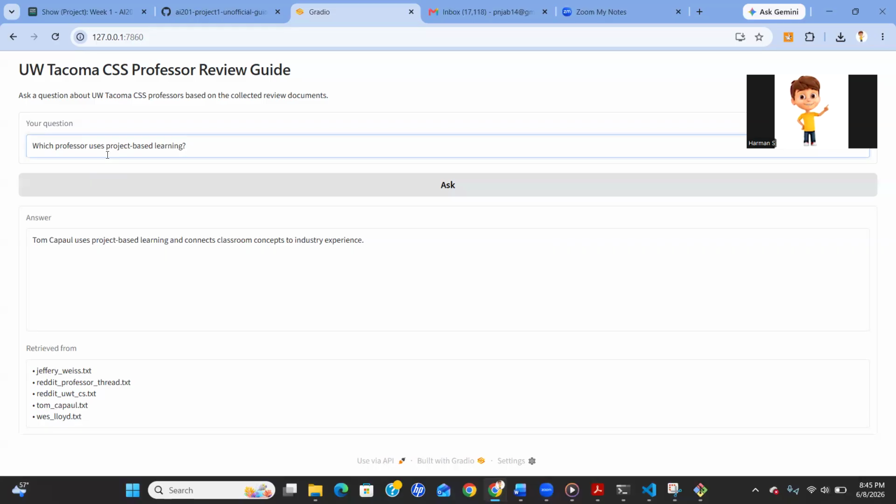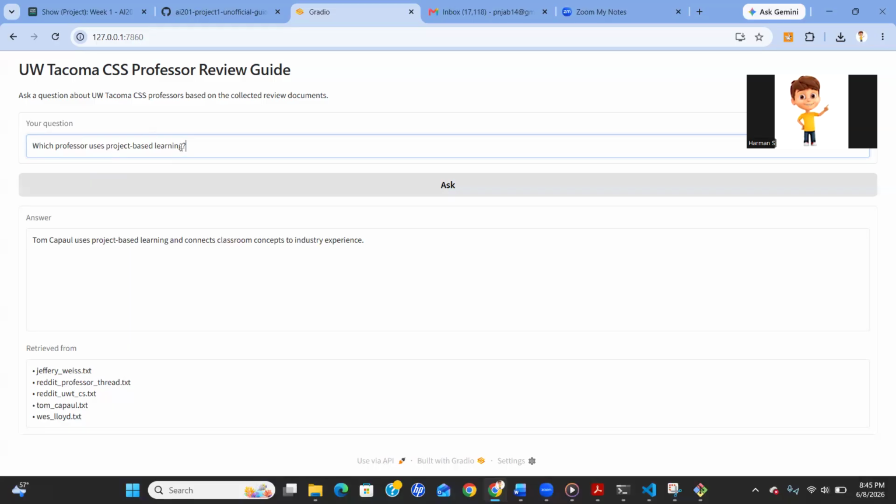The reviews do not always use the exact phrase project-based learning, but the embedding model is able to connect related concepts such as group projects, quarter-long projects, and even hands-on assignments. This allows the system to answer questions even when the wording used by the user differs from the wording used in the documents.